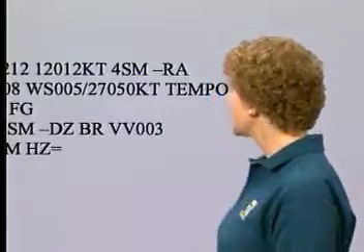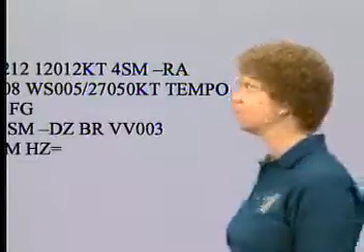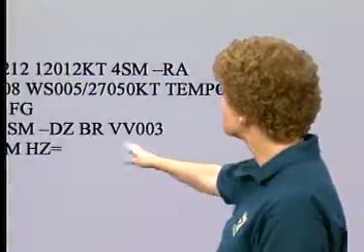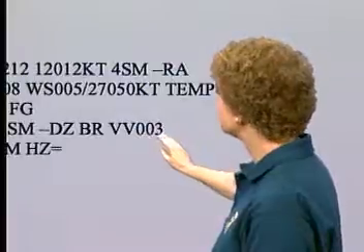Now, two items that we did not see on the Memphis TAF are vertical visibility and wind shear. When a vertical obscuration is forecast, the TAF will indicate it the same way the METAR does in the observation, followed by how far you can see up. Remember to add 2 zeros to the end of the number. So the forecast vertical visibility here is 300 feet AGL, and you read that as indefinite ceiling 300 feet.